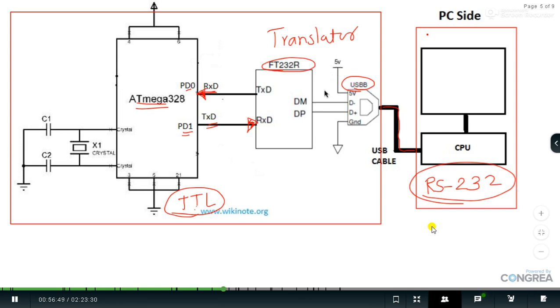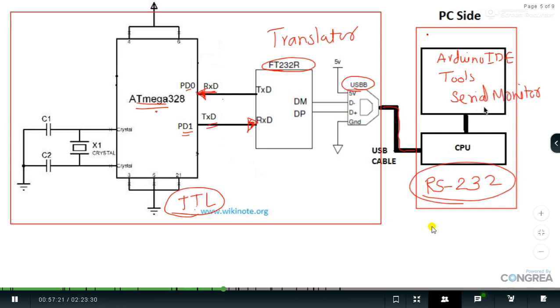Now, which are the basic Arduino IDE functions which support serial communication? Suppose I want to display something onto the monitor screen of the PC, then I have a software called Arduino IDE, and in that software I have to go into the tools section, where I will find the option for the serial monitor.